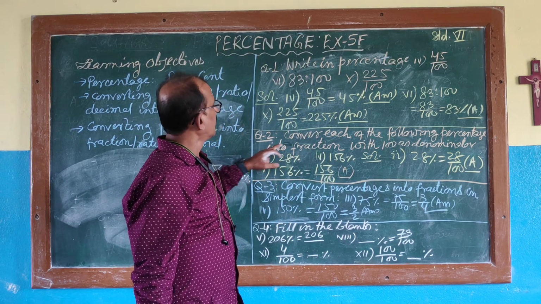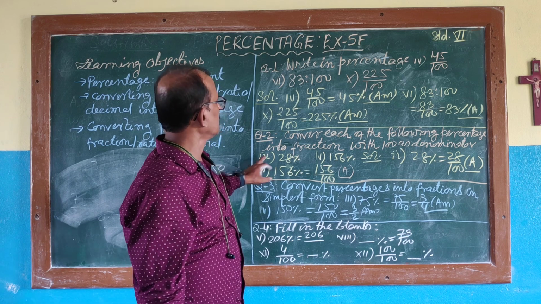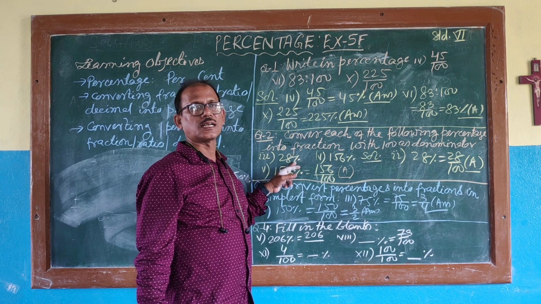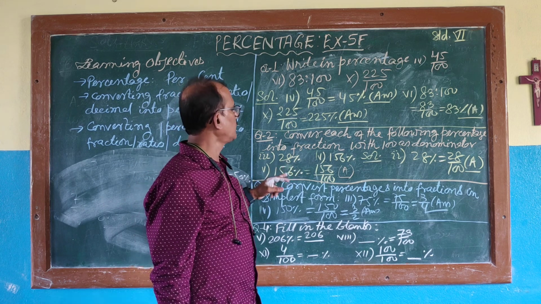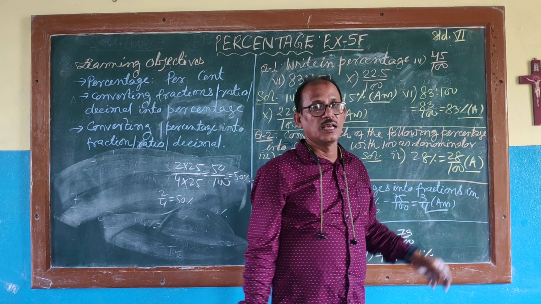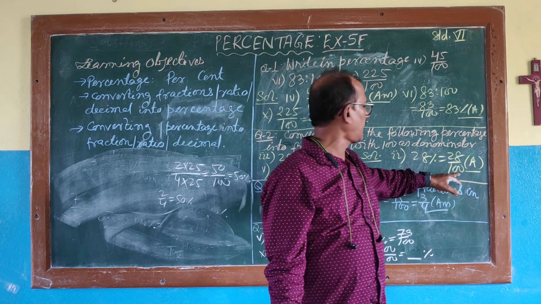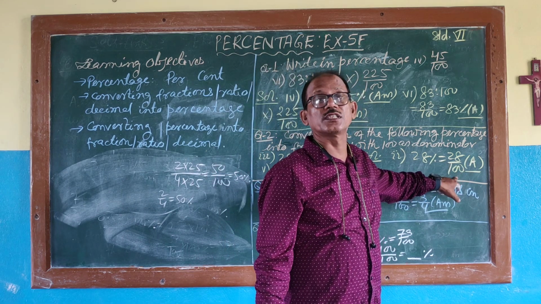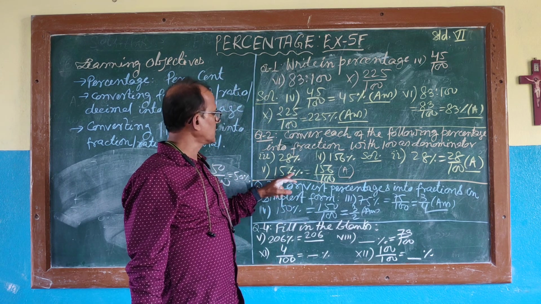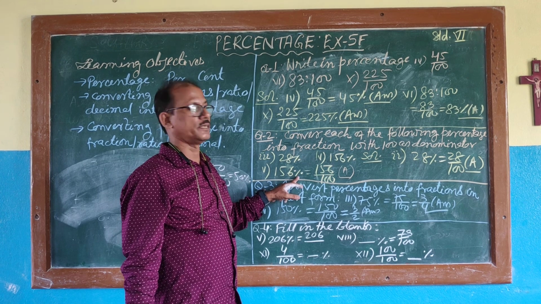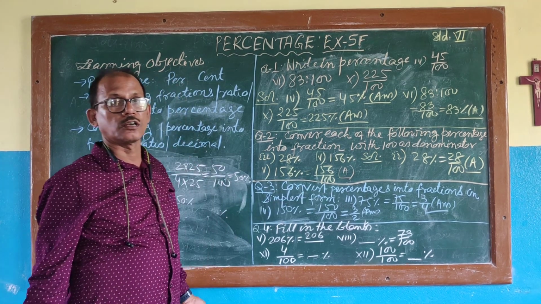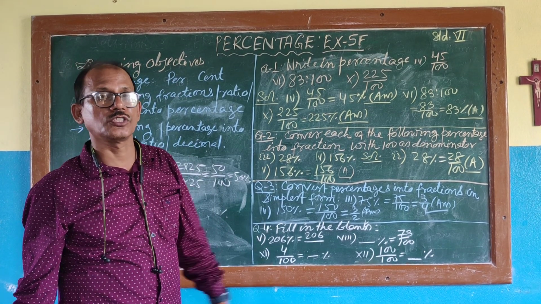Now the second question. Convert each of the following percentages into fractions. Percentage to fraction: whenever the percentage sign is there, you have to divide this number by 100. So 28% means 28 by 100. You understand? And this question said you have to keep the denominator as 100, so you do not go for the smallest term. So 28 by 100. Now in this case 156%. 156 divided by 100, because the percentage sign is always divided by 100. Could you understand? So 156 by 100, the denominator is 100. You will not convert into the smallest term because the question said not to convert.